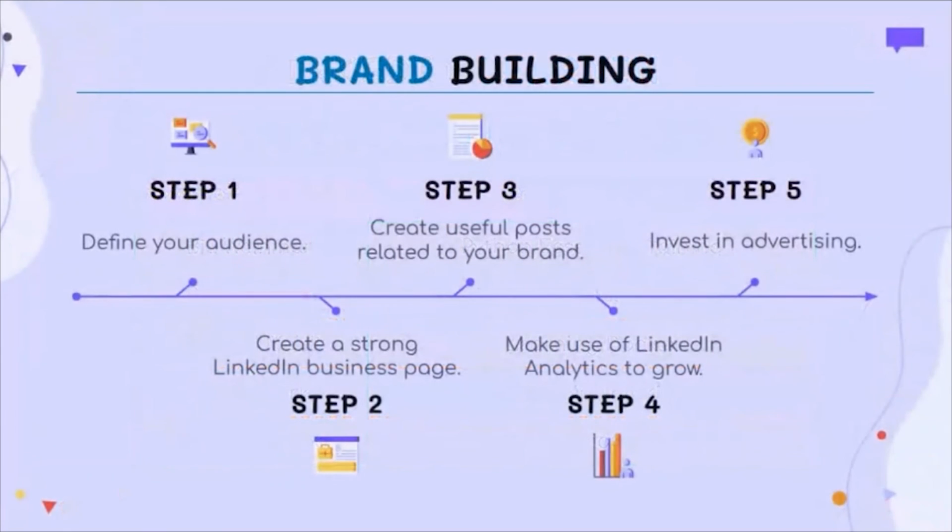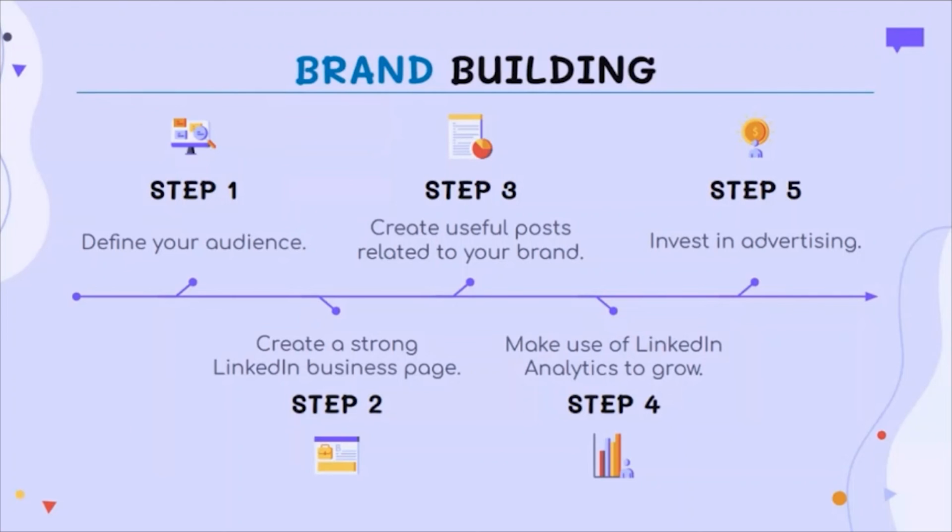Now, quickly talking about how to build a brand using LinkedIn. In a nutshell, I would say follow these 6 steps and your brand will be built efficiently on LinkedIn. Suppose you are a Photoshop expert and you want to sell your designs under your own brand.